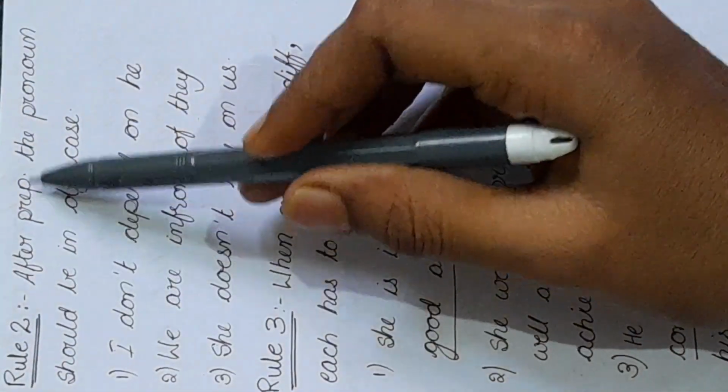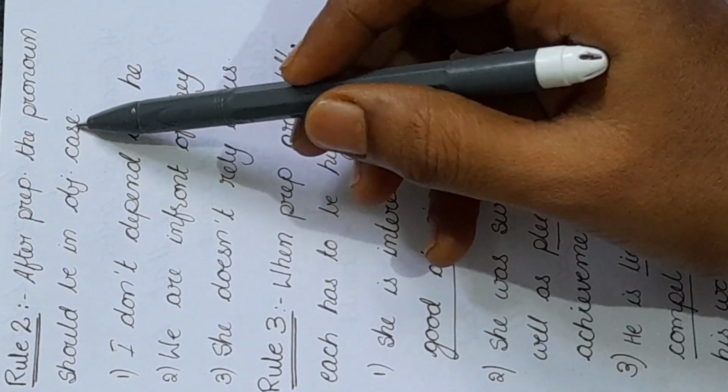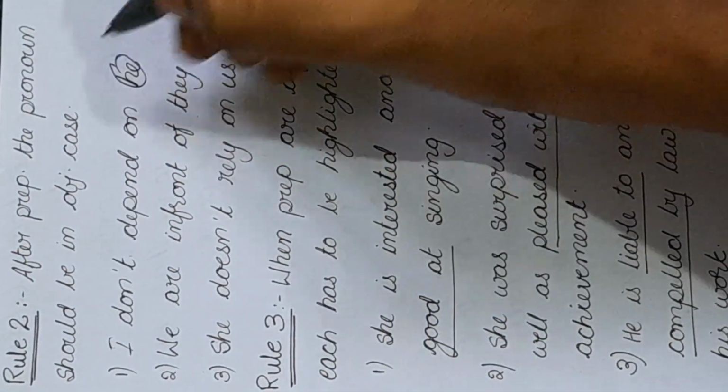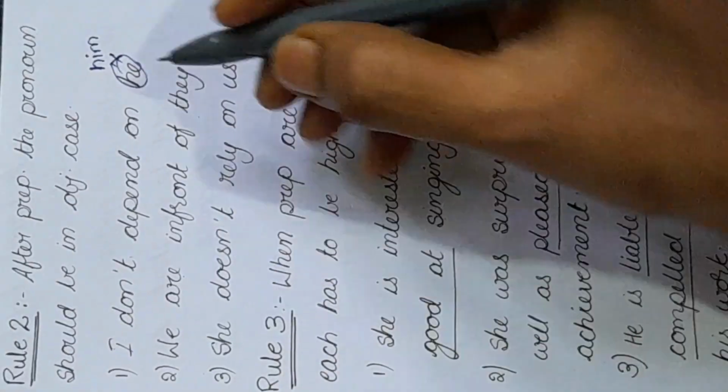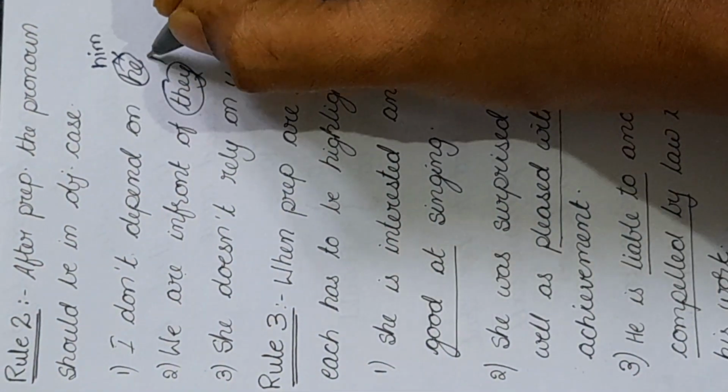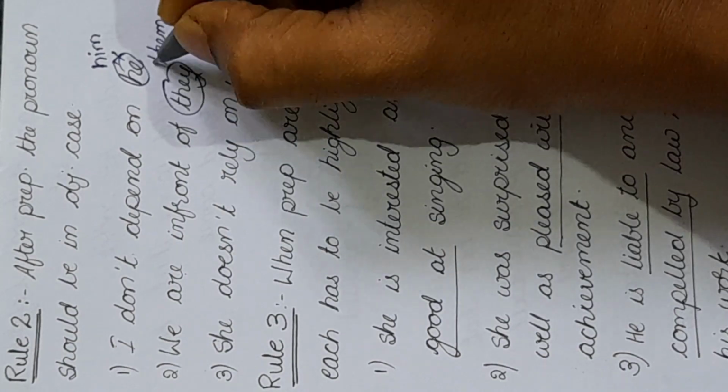Rule number 2: after the preposition, the pronoun should be in the objective case only. I don't depend on he. He is wrong. I don't depend on him. We are in front of they. They is wrong. We are in front of them is correct.